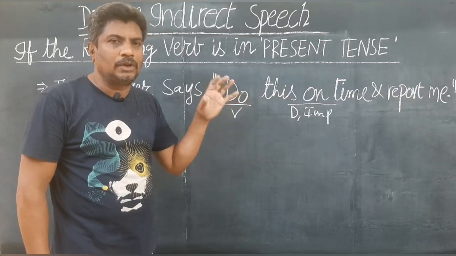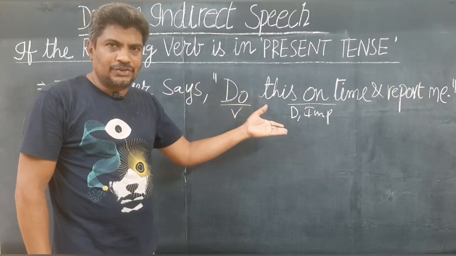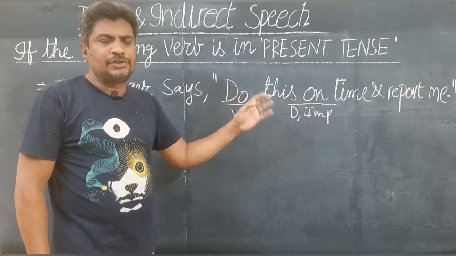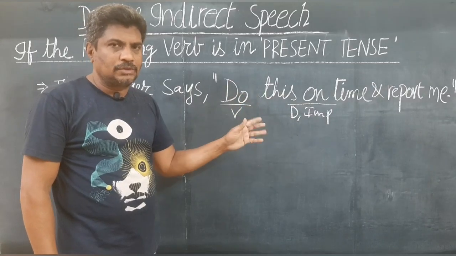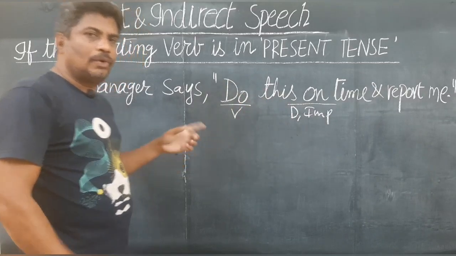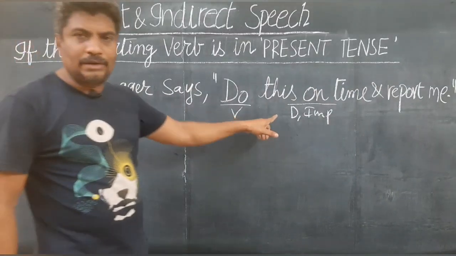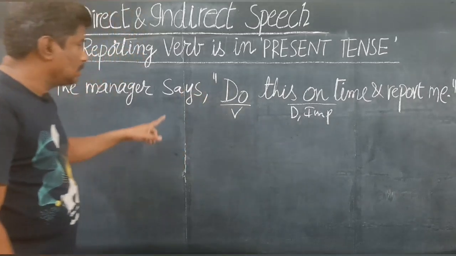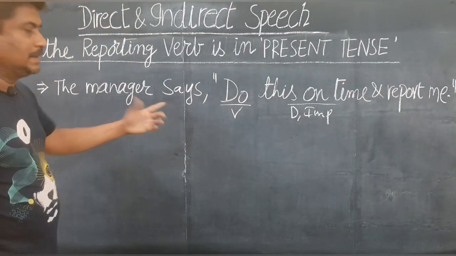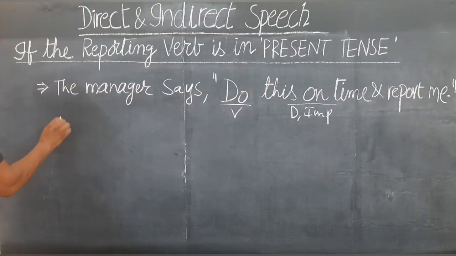We can't use the word command. It's an order, an instruction, or an advice, a suggestion, whatever it is. I feel that it's more of an instruction. So I take it to be an instruction, and accordingly I'll make the change. This is an imperative sentence, and the main concept is the reporting verb is in present tense. As usual, the changes take place.